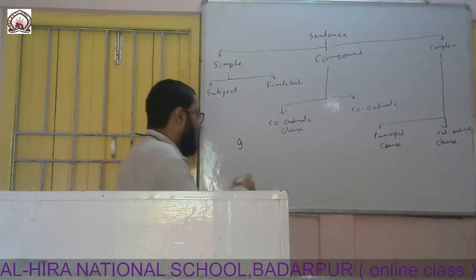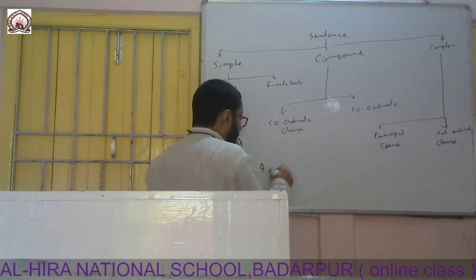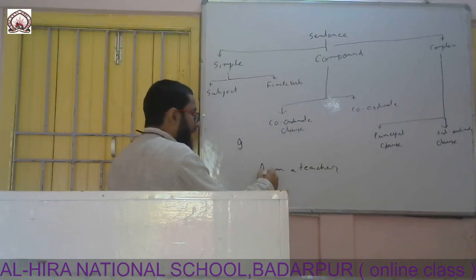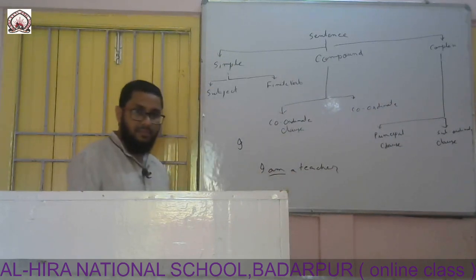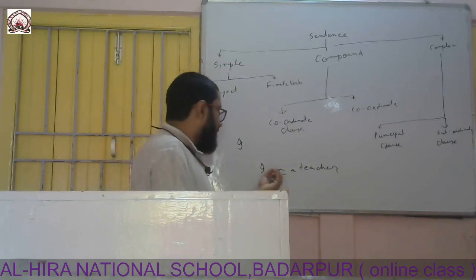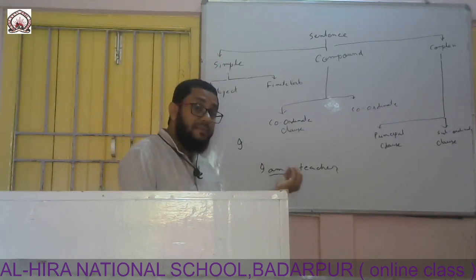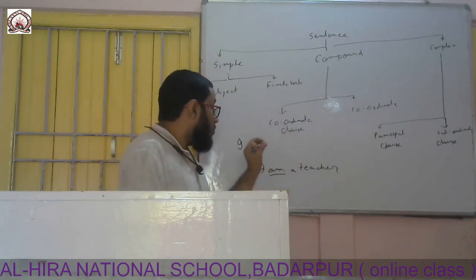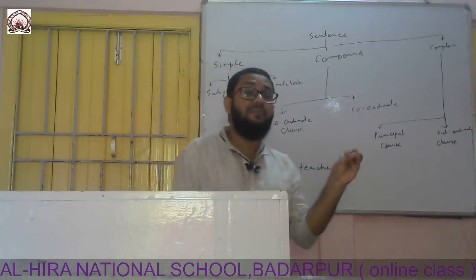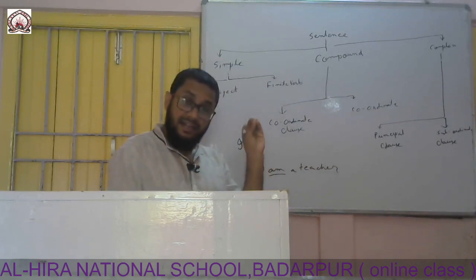For example, I am a teacher. In this sentence, am is a verb. Although we cannot find any direct verb in this sentence, if a direct verb does not remain in the sentence, the auxiliary verb will be considered as the direct verb.